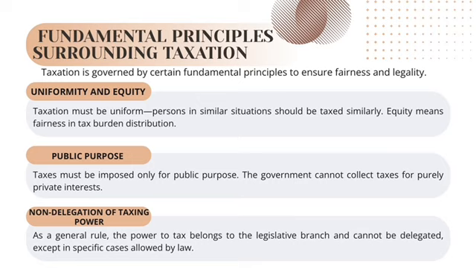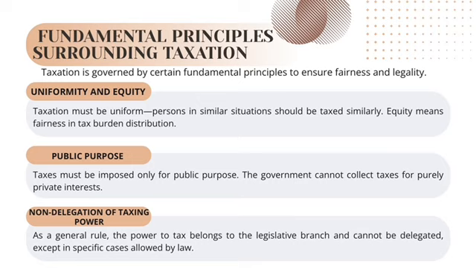Implications of tax amnesty: encourages voluntary compliance, increases government revenue, reduces tax evasion cases, and promotes transparency. However, frequent tax amnesty may discourage honest taxpayers because it may appear unfair to those who regularly pay taxes on time. Tax condonation. Tax condonation refers to the forgiveness of tax liabilities, including penalties and interest.